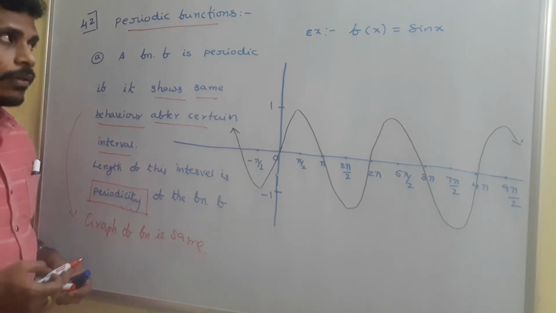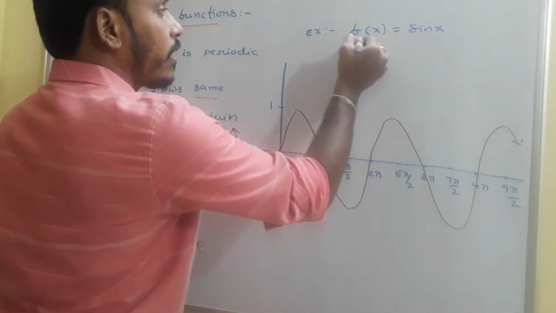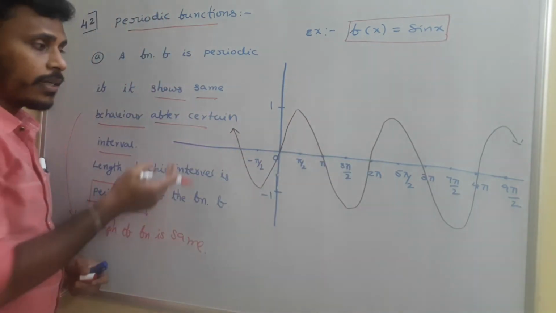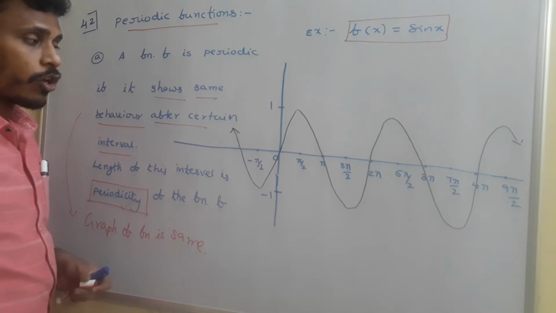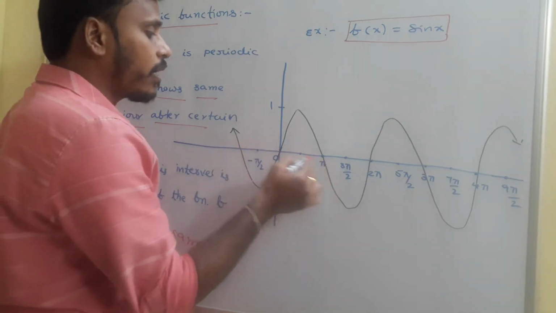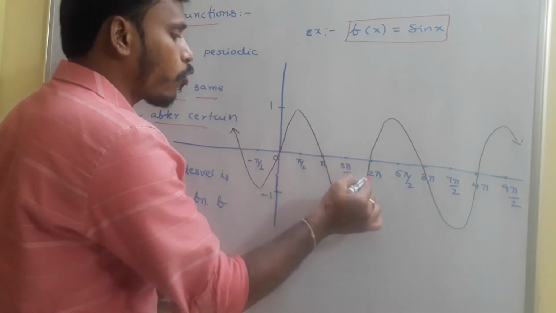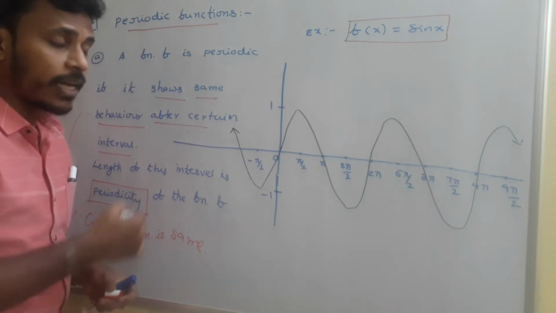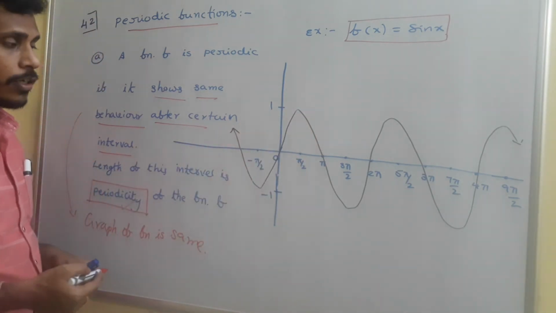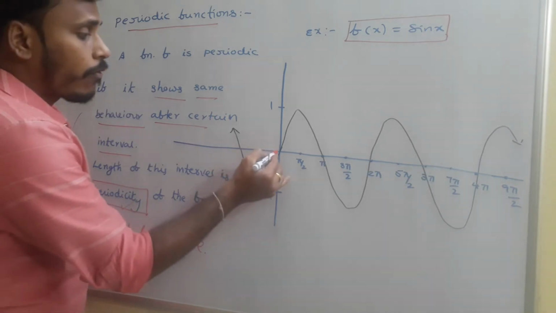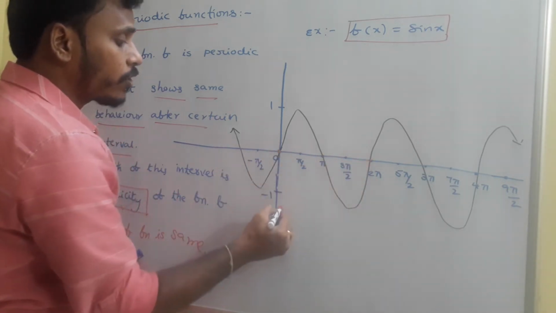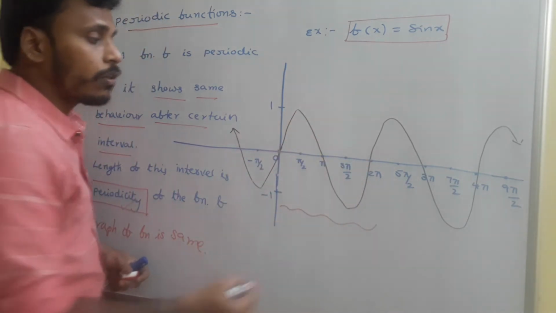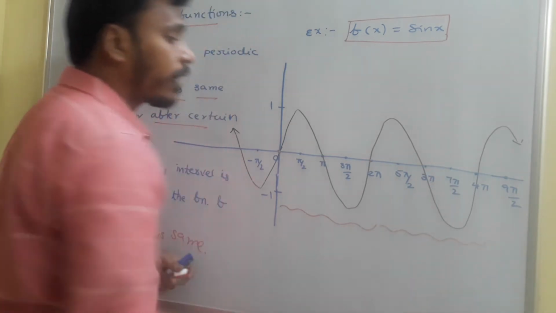For example, I started my discussion with f of x equals sin x, okay? Sin x is well known to us, and this is the graph of sin x, just sketched. On the x-axis we took the angles 0, pi by 2, pi, 3 pi by 2, 4 pi by 2, 5 pi by 2, 6 pi by 2, 7 pi by 2, like that. The graph of sin x is a curvy motion. If you look at the graph, from 0 to 2 pi the curve is like this. Again, if you observe, from 2 pi to 4 pi, the curve is the same.